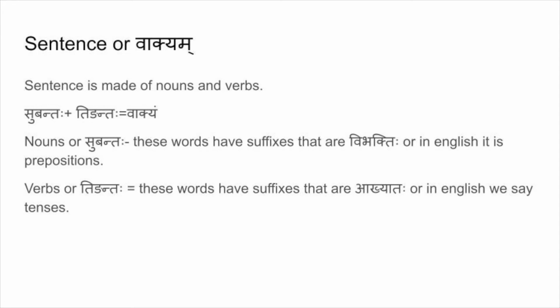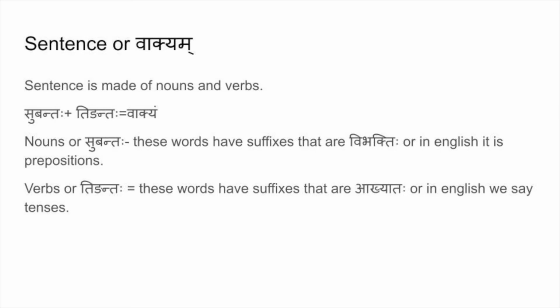A sentence, what is a sentence made up of? It's made up of nouns and verbs. In Sanskrit we call nouns subantaha. Sup plus antaha becomes subantaha. So what is this anta? That which has the ending. So it has the ending of sup. Sup are actually called suffixes.